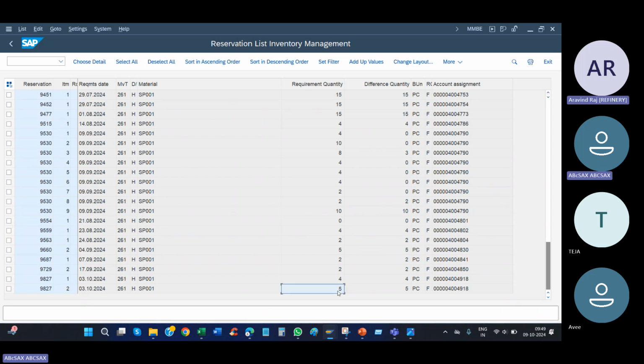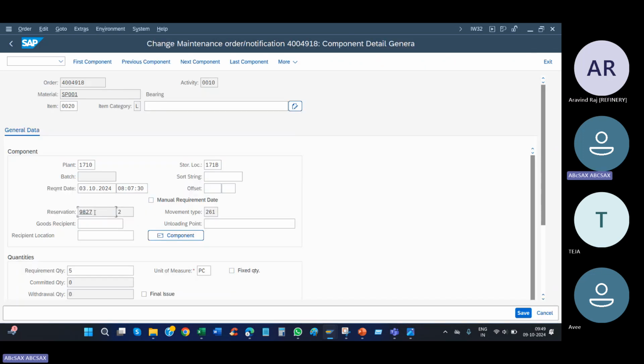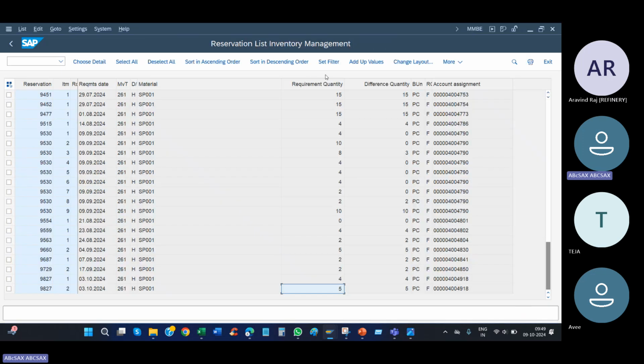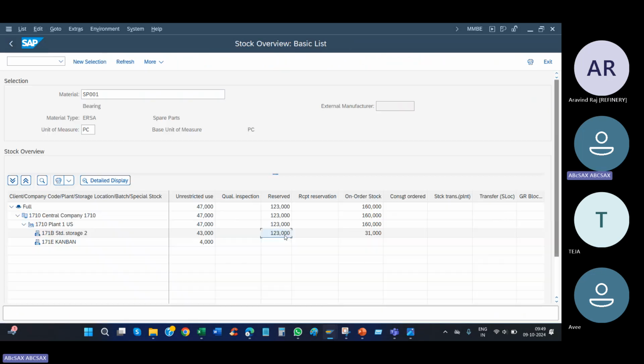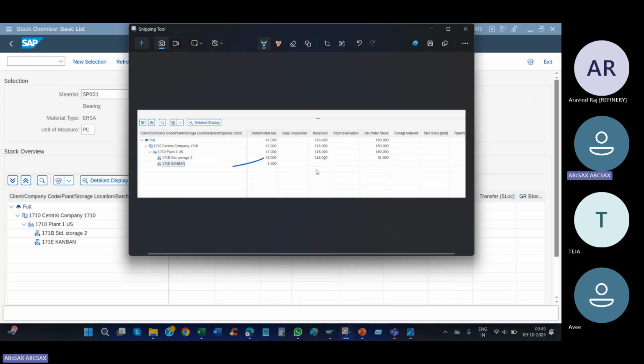Okay, 5 quantities reserved. So this is the reservation number. In this reservation number, I blocked 5 quantity of material. Hence, your reserved quantity in the stock had increased. Correct or not? Before it was 118. Now it is 123.